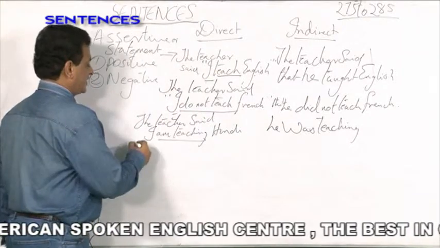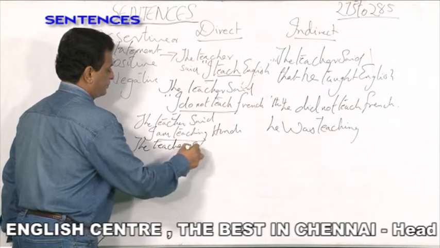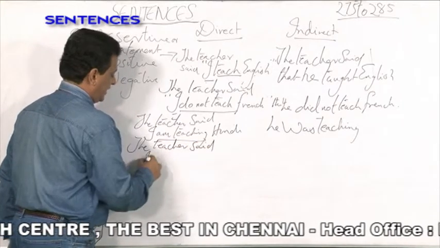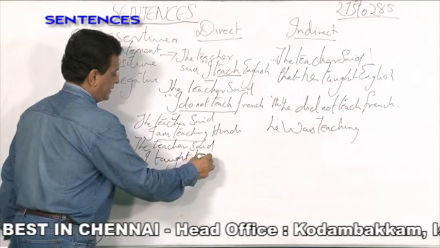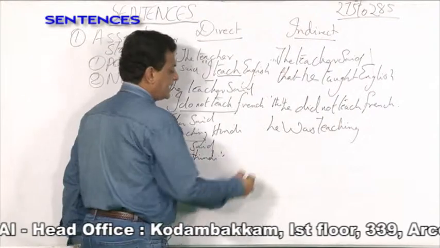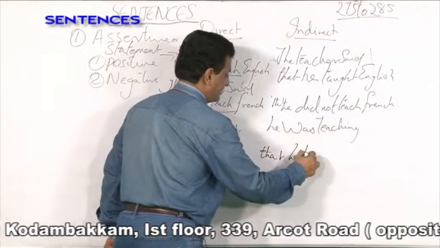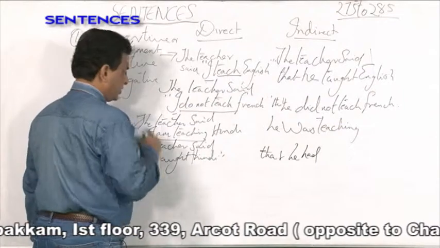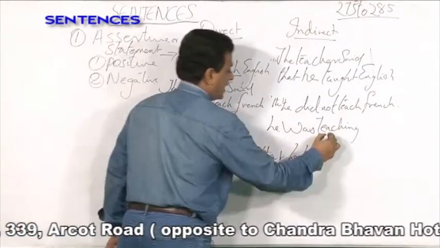Suppose the teacher said, "I taught Hindi." How does it change? The teacher said that he had taught Hindi. I changes into he, and taught, past tense, changes into had taught.